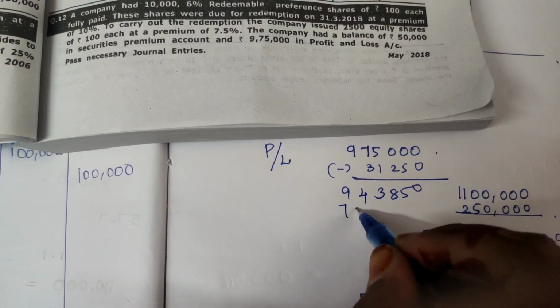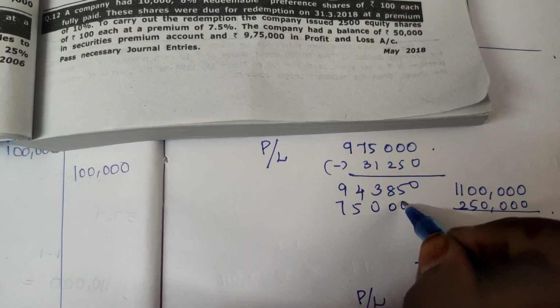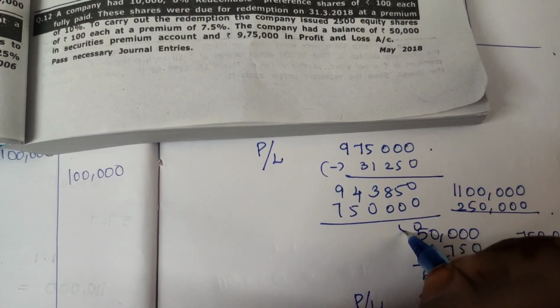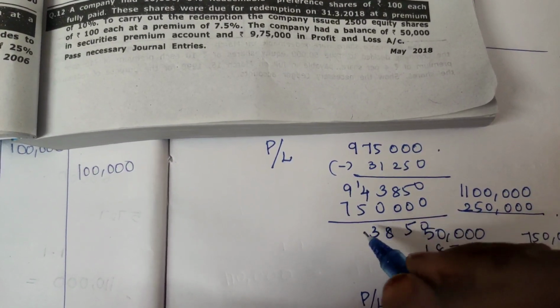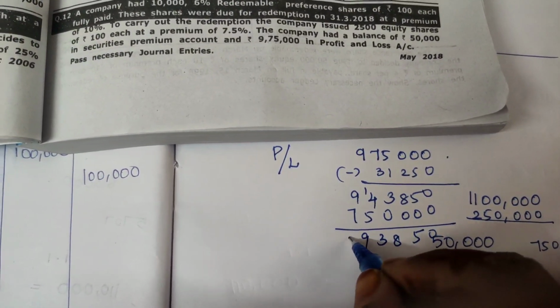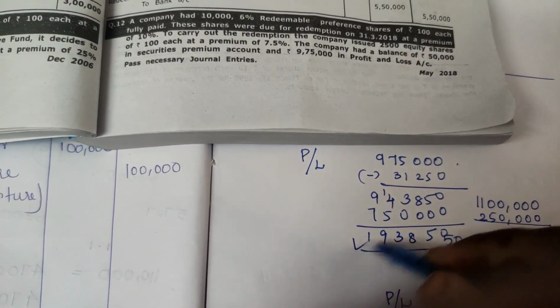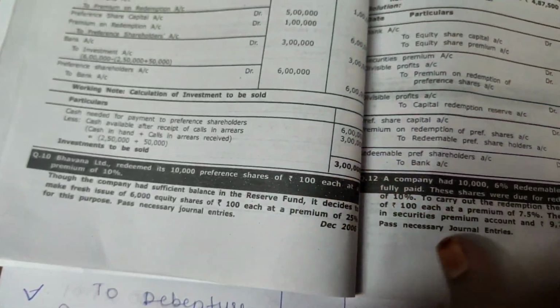In this again we are going to take 7,50,000. So we have sufficient amount of money to repay, so that is why easily we can pass on the entries.